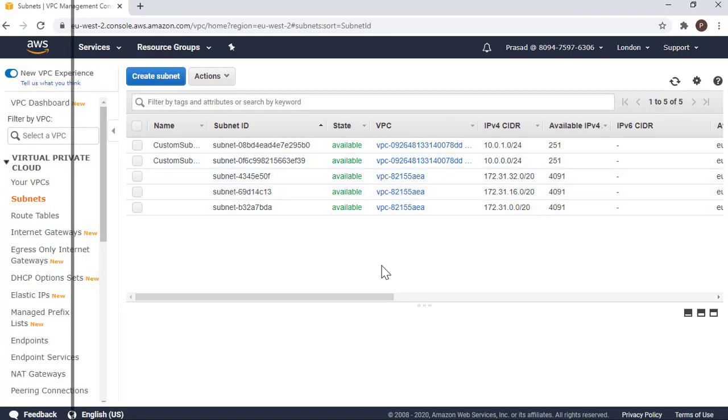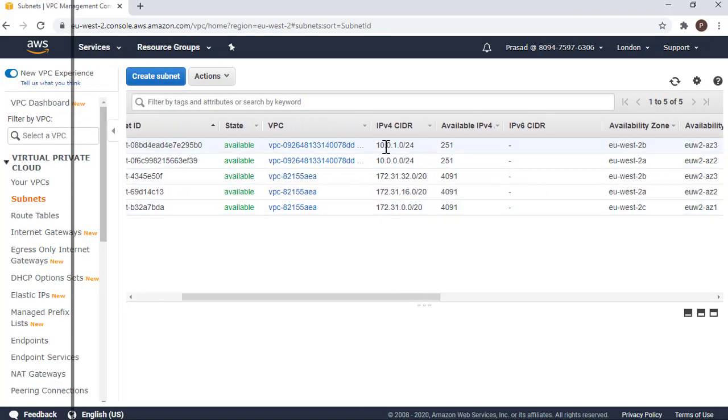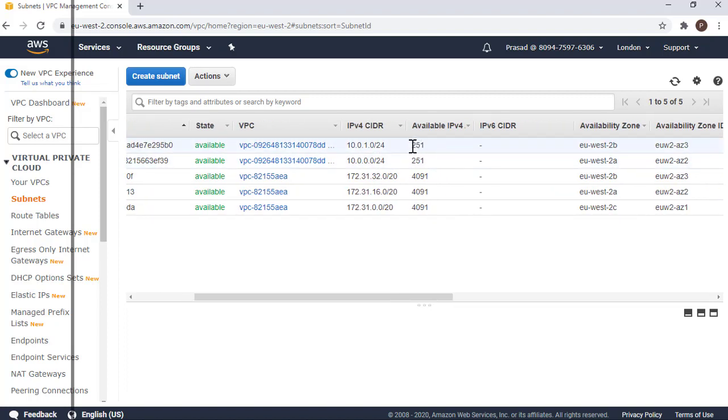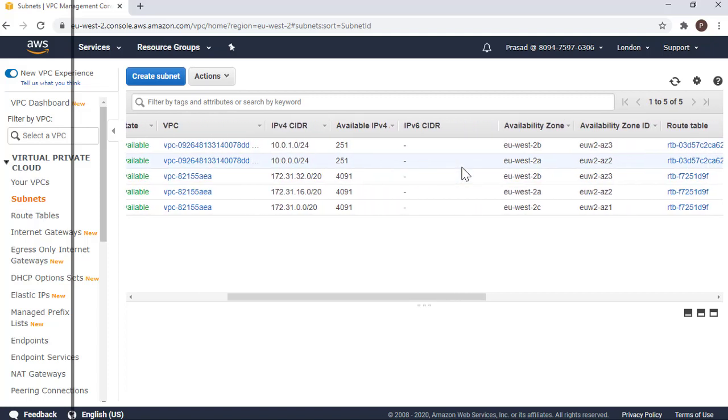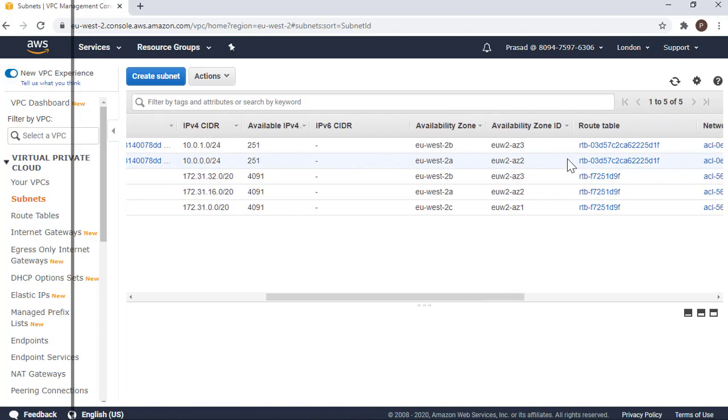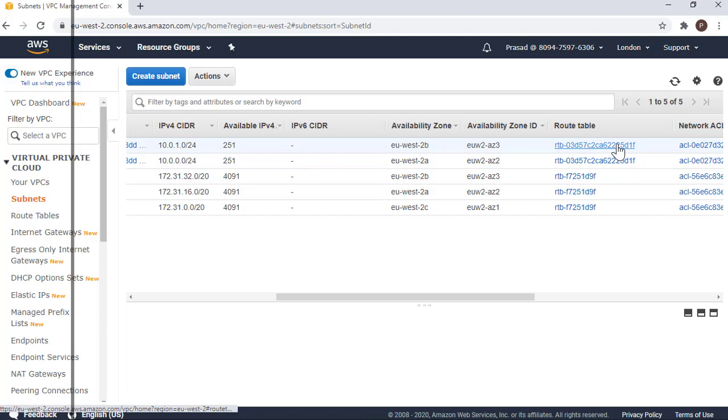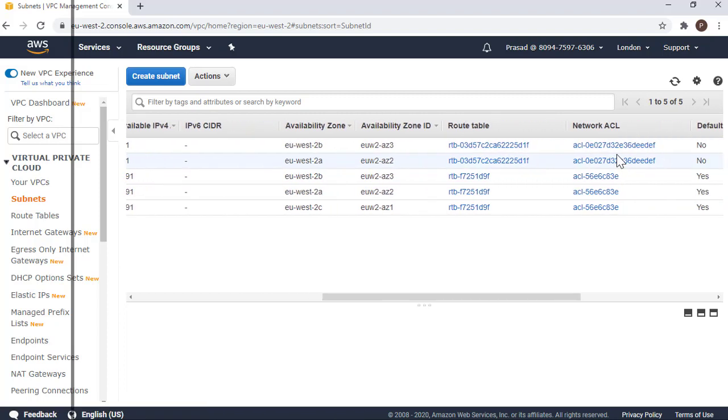So if you see, I created 2 subnets. Both of them have non-overlapping IP CIDR ranges within the CIDR range of the VPC. Both of them have 251 available addresses. It should be 256, but 5 are reserved IP addresses, hence they are 251. They are in different availability zones, and both of them have the same route table and the same network ACL.